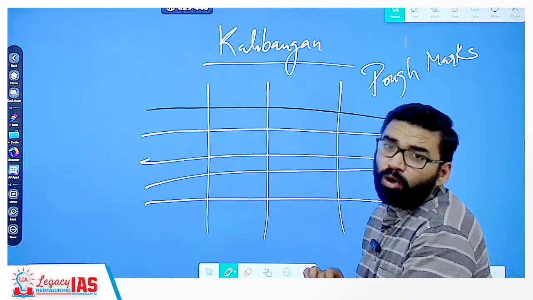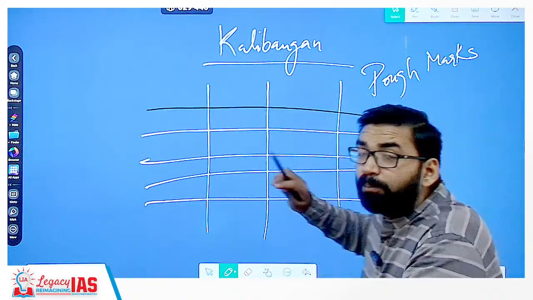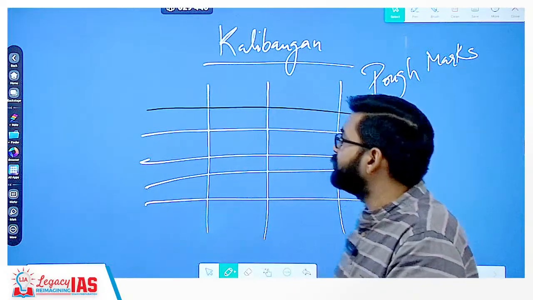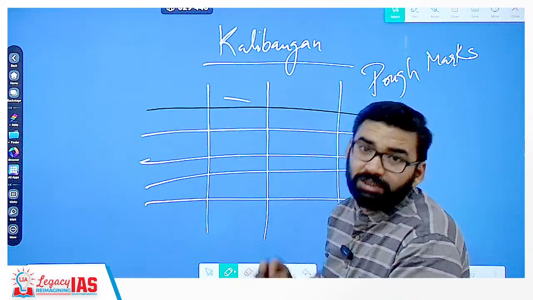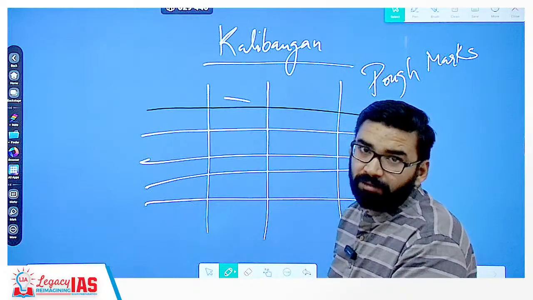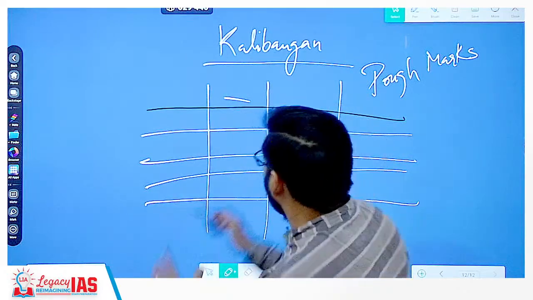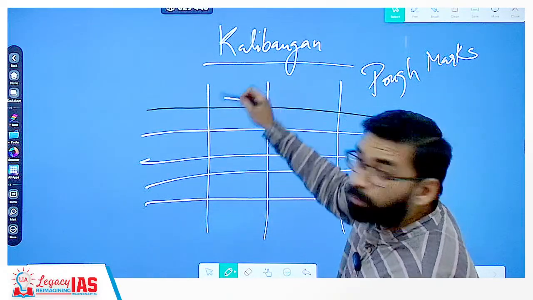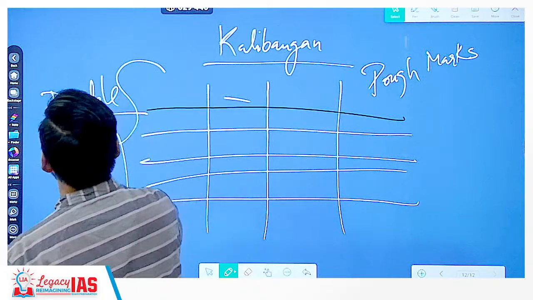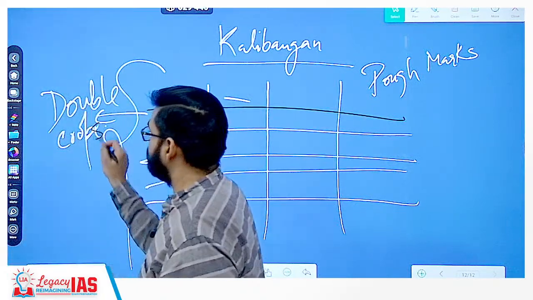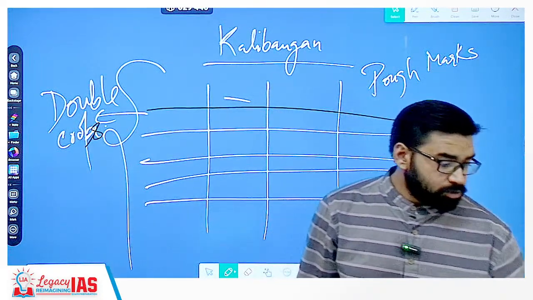Now, UPSC can also ask this question, that horizontal marks are broader than vertical marks. That statement is wrong. As we can see, vertical marks are broader than horizontal. Getting my point? Remember this thing. तो हर पिक्चर को ध्यान से एनालाइज करना है, ऑब्जर्व करना है. Now horizontal and vertical marks both are present. This represents double crop technique. That means these people were aware of the double crop method, vertical and horizontal. Clear? So these things are very important.